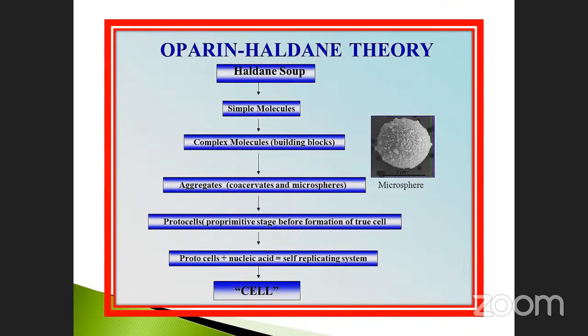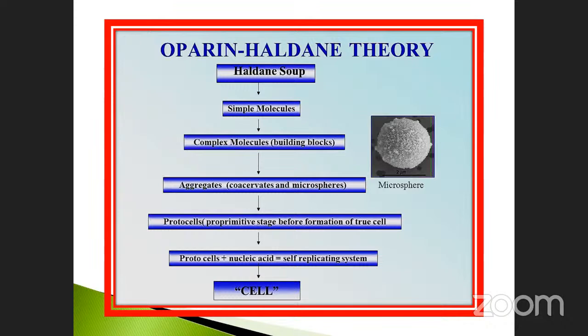That is what is a polynucleotide. They may call it a polynucleotide. So as a result, the form is now cells. The first cell originated from the Haldane soup, simple molecules, then complex molecules aggregate to give coacervates as well as microspheres. After the formation of microspheres, it produces the protocells. It is not a true cell. The protocell is again converted into which one? The addition of the nucleic acid. The nucleic acid is nothing but the DNA, not the RNA molecules.